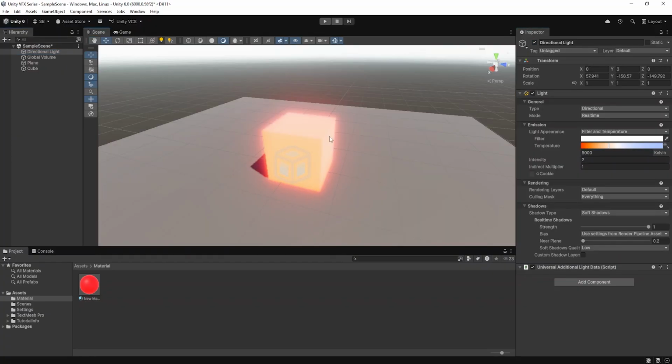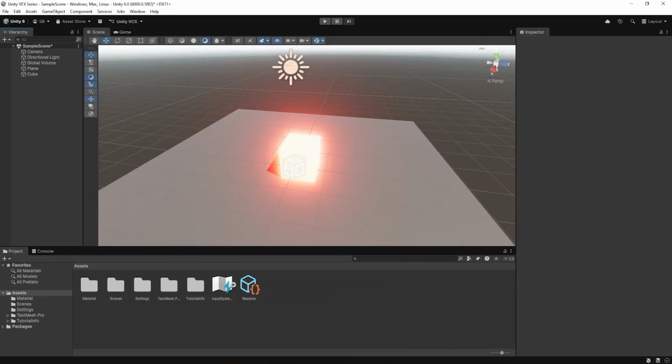So emission is very important when we create something like fire, magic, or energy kind of VFX. Right now we don't need to understand every material setting. Color and emission are enough. But we need to remember that lights affect how objects are lit and materials affect how objects look.